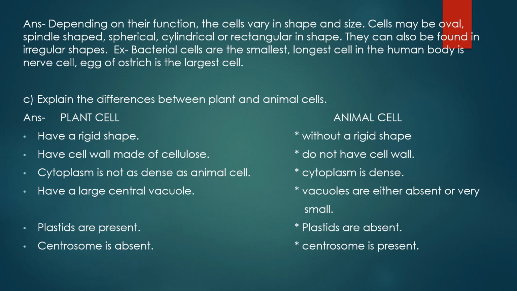In plant cells, plastids are present, whether it is leucoplast, chromoplast or chloroplast. If you want, you can elaborate on this point. Then in animal cells, plastids are absent. In plant cells, the centrosome is absent. In animal cells, the centrosome is present. So I hope that these many points are suitable for this much of an answer.